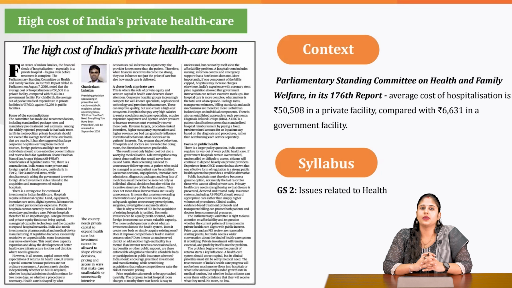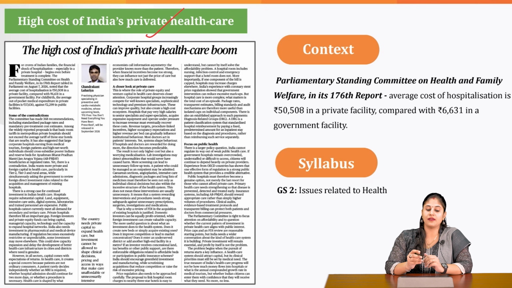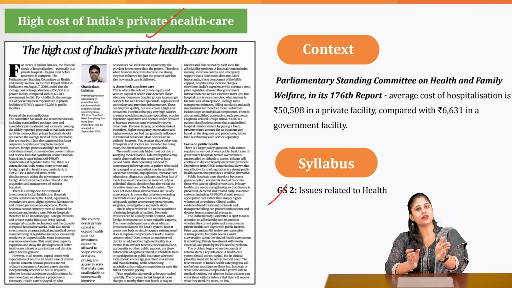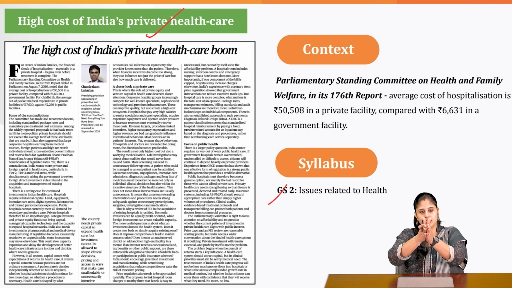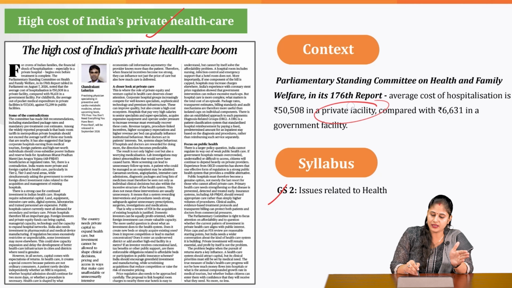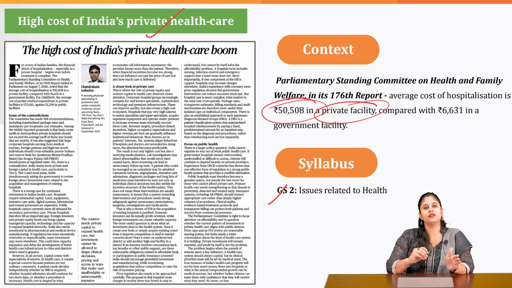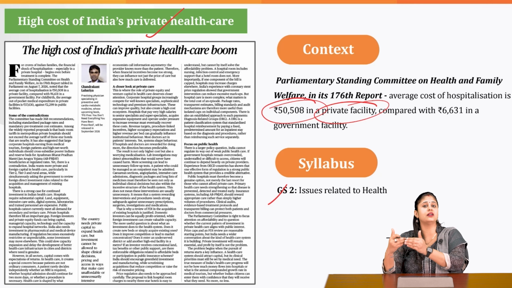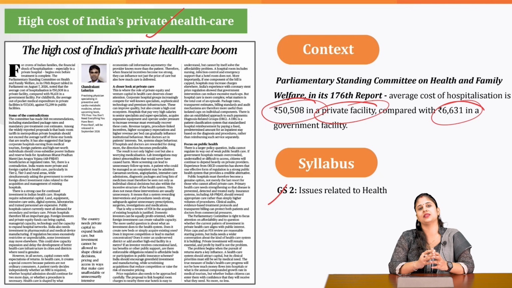Now, let's begin with the second topic, which is dealing with the high cost of India's private healthcare. This is something that we can again associate with GS paper 2, wherein we have the health topic. The recent context is that the Parliamentary Standing Committee on Health and Family Welfare in its recent report has rightly pointed out that the gap between the average cost of hospitalization in private and public hospitals is getting widened. If you get the facility in a private hospital, the cost would be more than 50,000. If you get the same facility in a government hospital, the cost would be less than 7,000.